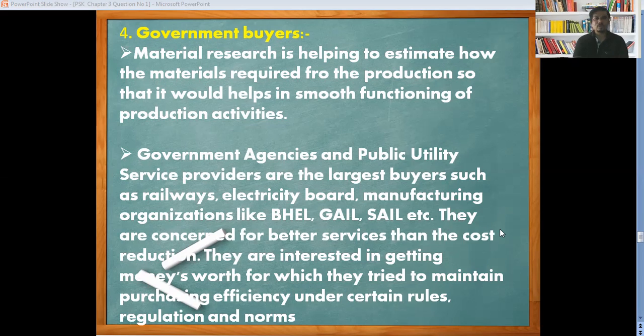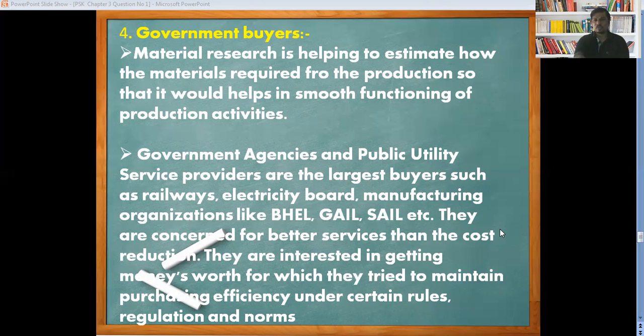We know very well about the railway. Railway is a public utility, a government buyer. We travel as commuters by railway on a daily basis. We have seen the railway manufacturing process, the bogies, the compartments, the big workshops, in Mumbai also. The railway buys spare parts and materials, then manufactures railway compartments and bogies. That is called a government buyer.